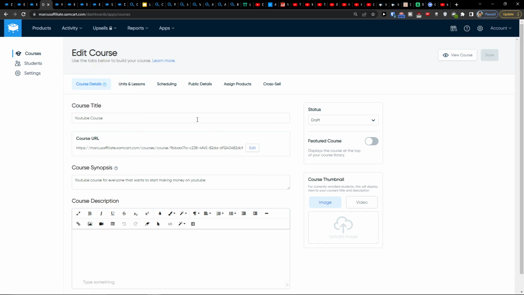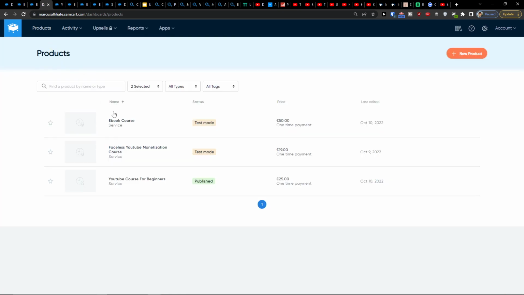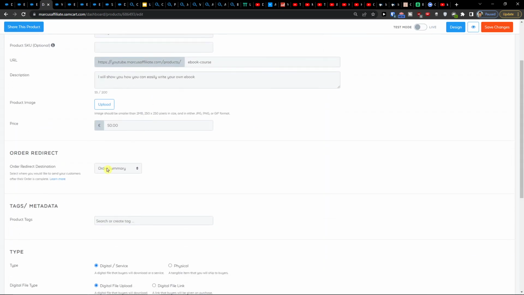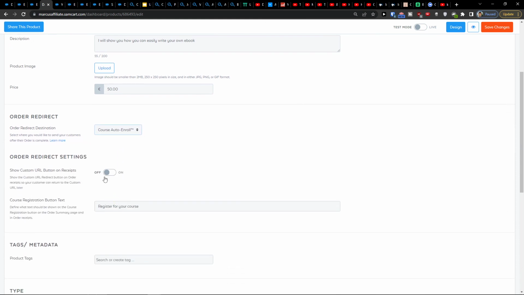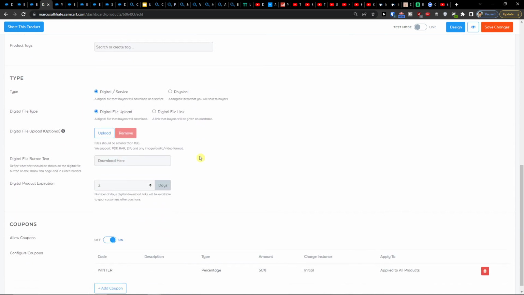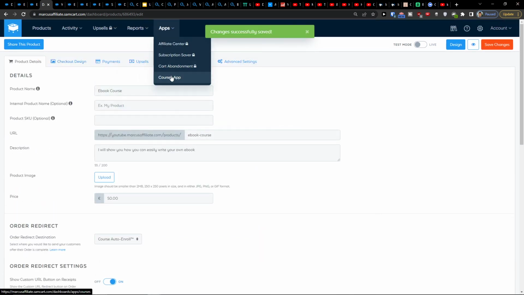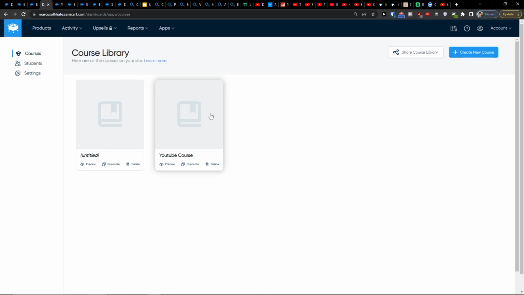So now when we go further, I can go back to products, go to ebook course, and I'm going to choose the order redirect to course, auto enroll, and show custom URL button or receipts. And then I have it. So I'll click save changes. And this is how you can have it easily connected.